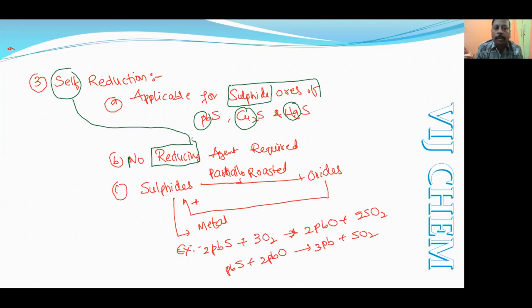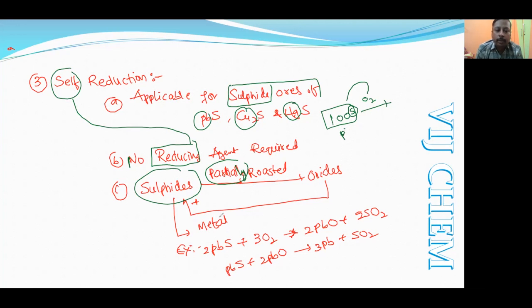Now the mechanism: first the sulfide ore is partially roasted. How partially? Suppose we take 100 molecules and give oxygen; not all the sulfide ore will be converted into oxide ore. A few will be converted, and a few will be left over in the sulfide form only.